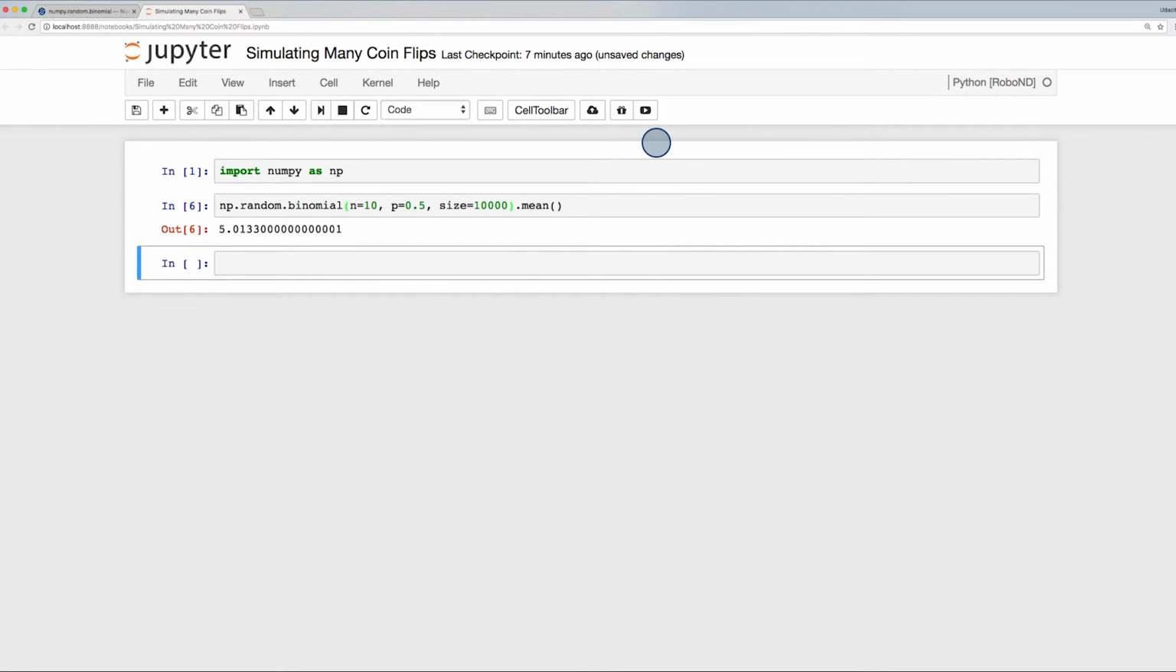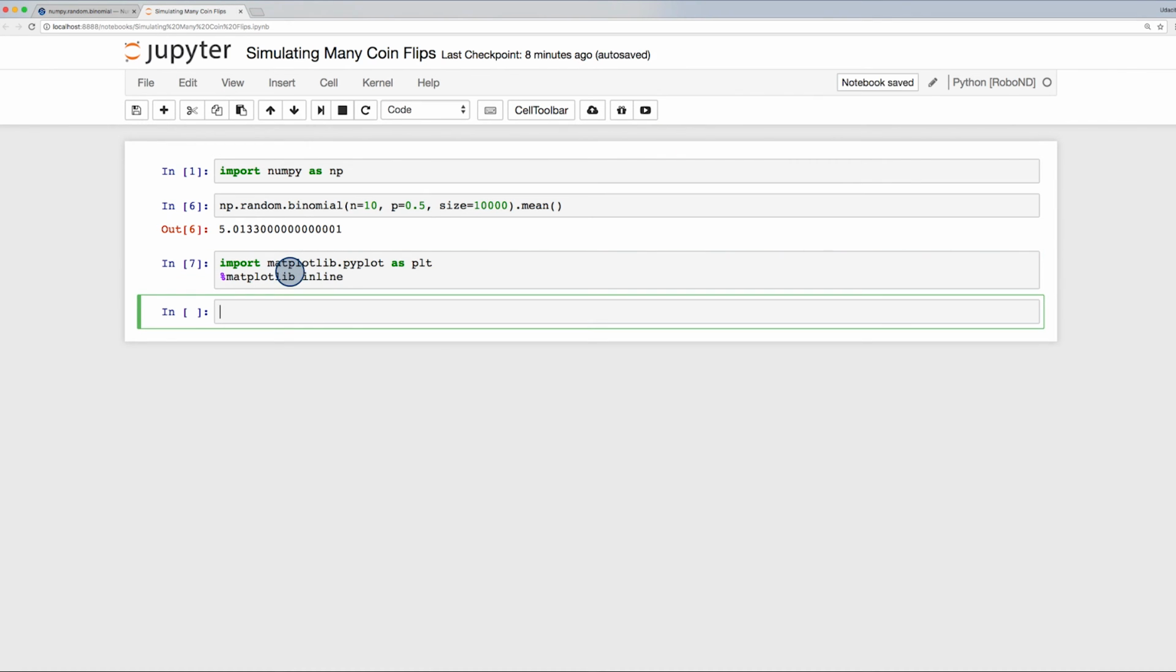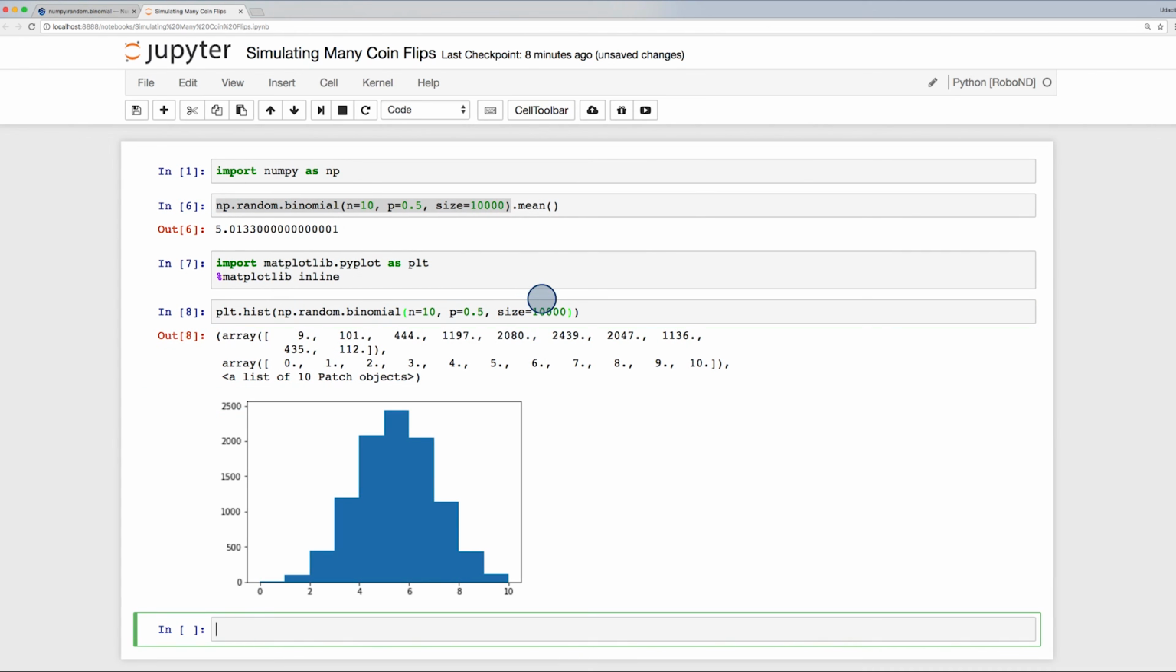Since these events are random, it's not guaranteed that each simulation will perfectly average 5 heads. However, as the number of tests increases, the simulation more closely reflects the fairness of the coin. With 10,000 tests, the mean is much closer to 5 heads. Let's use matplotlib to plot a histogram of the outcomes in this simulation. As expected, the distribution is centered around 5 heads.